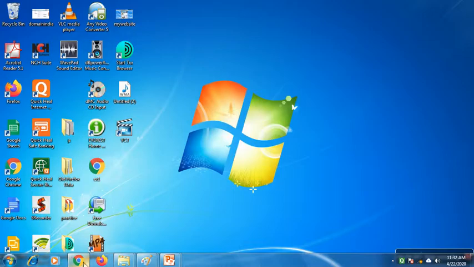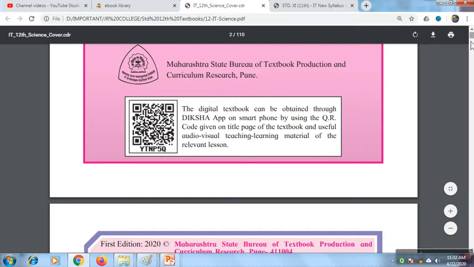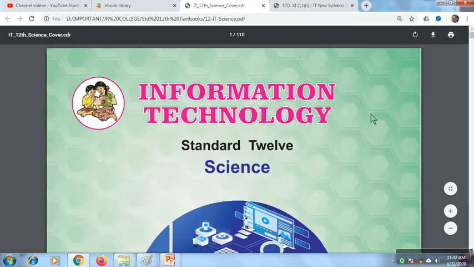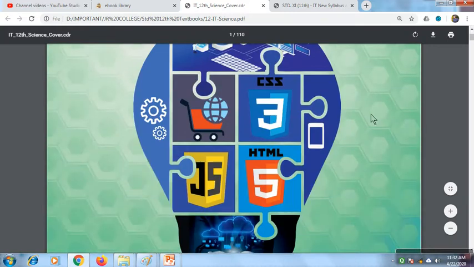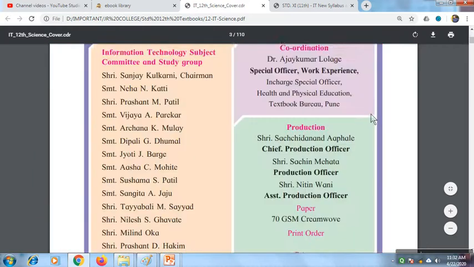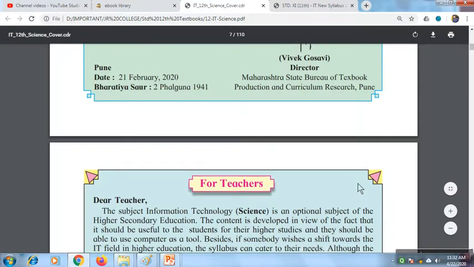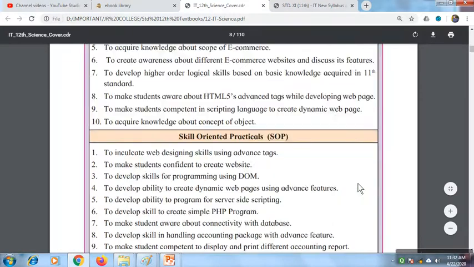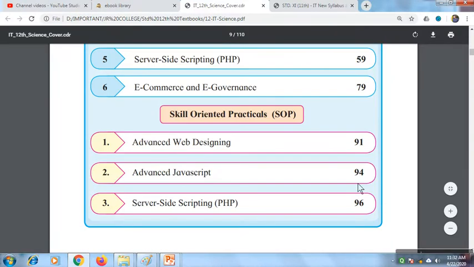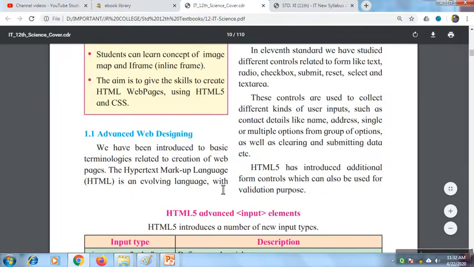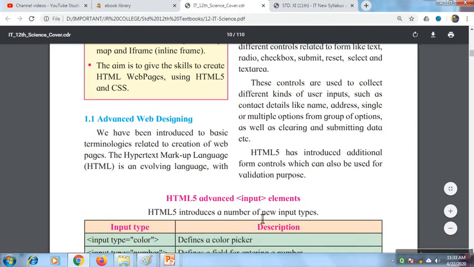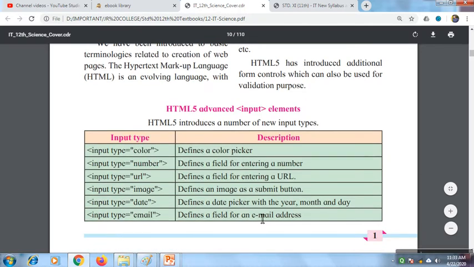I have already downloaded the ebook. So this is your first page, cover page. Then we'll go down. So let's see what is in your chapter number 1. See, chapter number 1 starts with again introduction of HTML5 now, and you will learn the advanced input elements available in HTML5. I think you have learned HTML forms in standard 11.